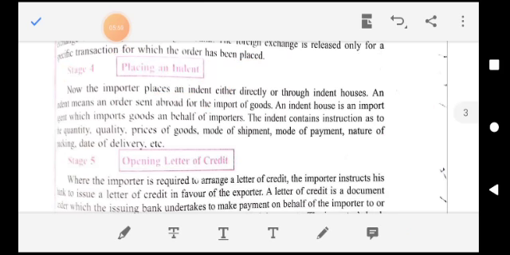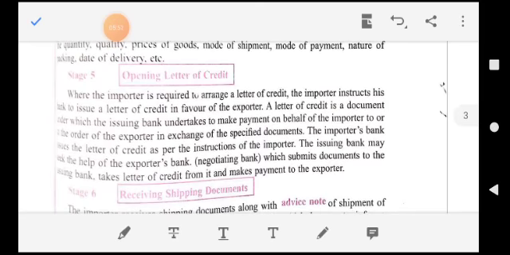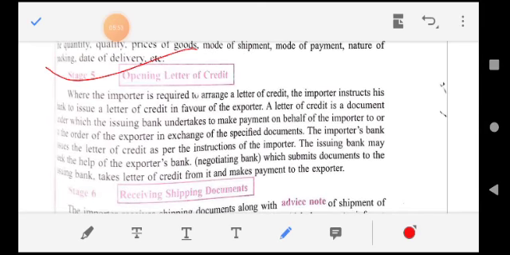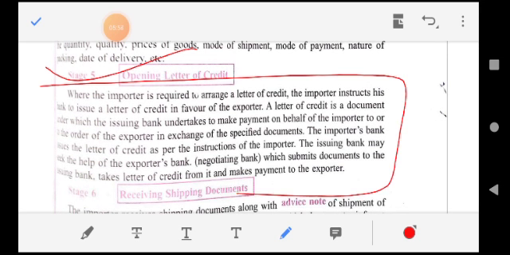Okay. The next one is opening a letter of credit. In this stage, students, when the importer orders the goods from the exporter, the exporter wants to know the creditworthiness of the importer. That is why the exporter demands a letter of credit from the importer. Yes.